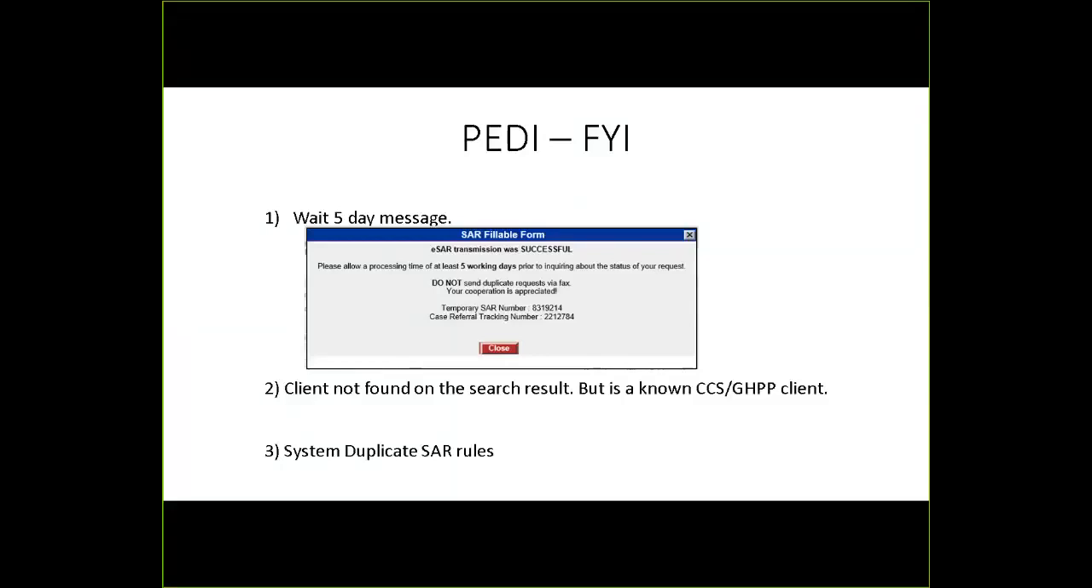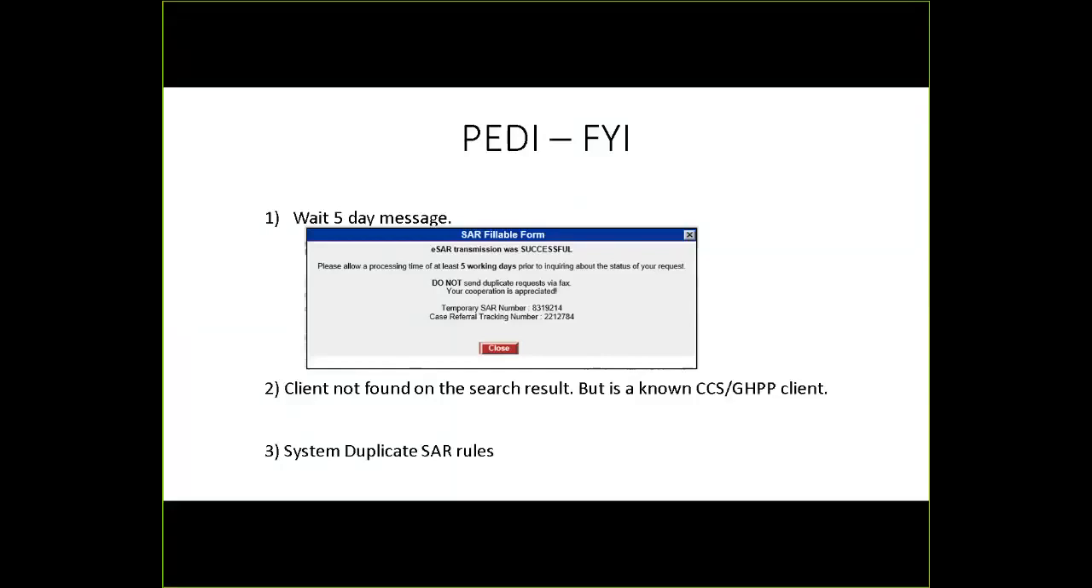The next thing that I wanted to mention is we get a lot of requests at the help desk stating that you're trying to do an ESAR request and you're searching for the client and the client's not appearing, even though the client is a known CCS or GHPP client. So I do want to remind you that PEDI is not an eligibility application. It is not an application for you to use to search for the client and see if the client has CCS or GHPP. PEDI is basically an application for you to view authorizations if you're a plan.